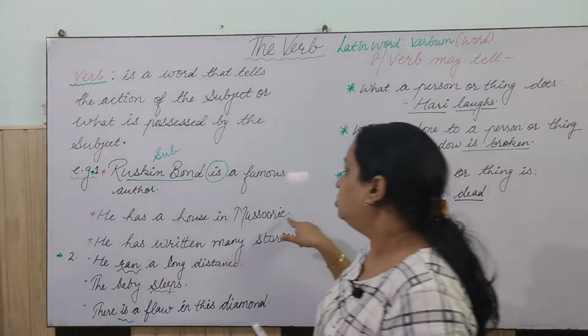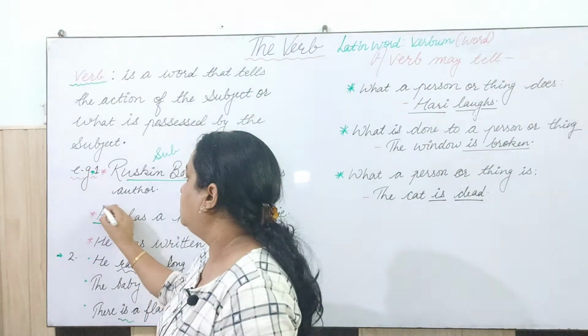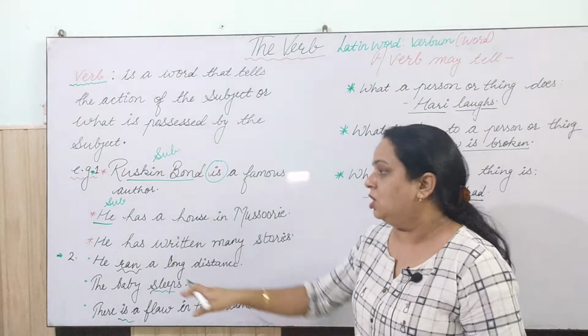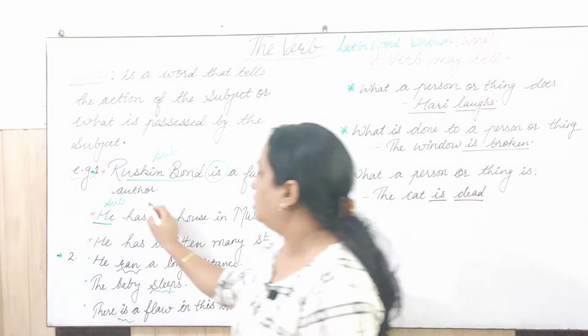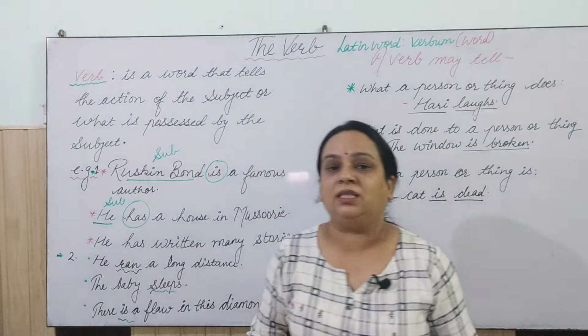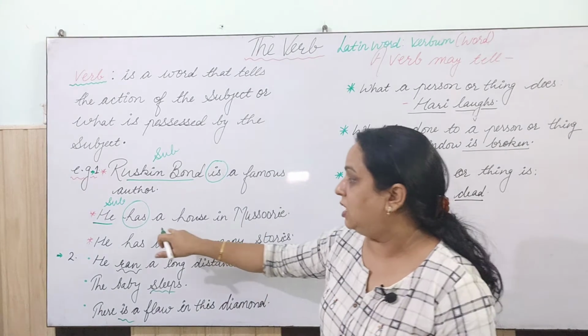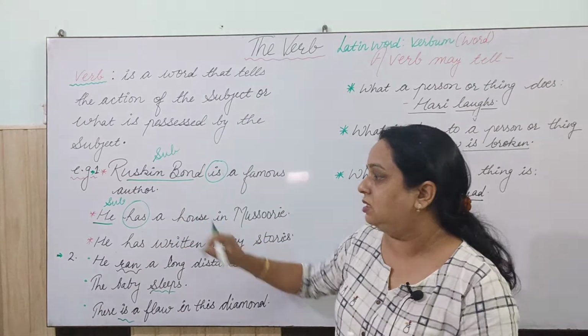He has a house in Missouri. Second sentence: he, again the subject is he. I am talking about Ruskin Bond here too. So he has a house in Missouri. Here the verb is what? Has. And this has is telling the possession. Okay. This has is telling us the possession. Clear? So that is also working as a verb.